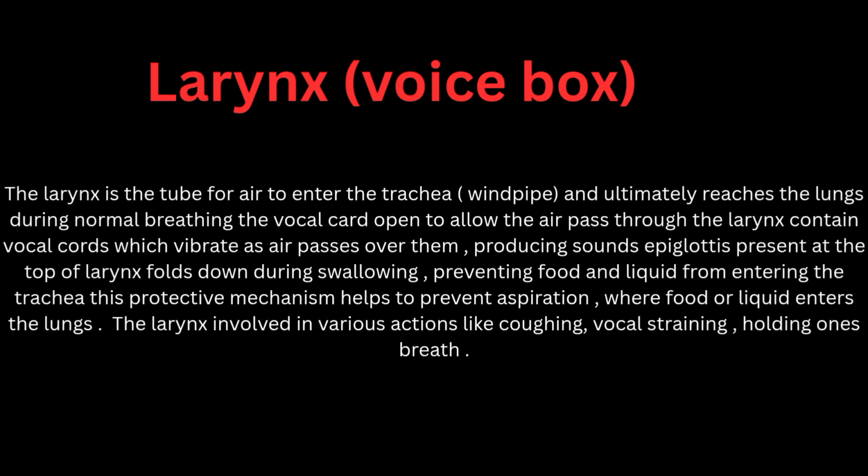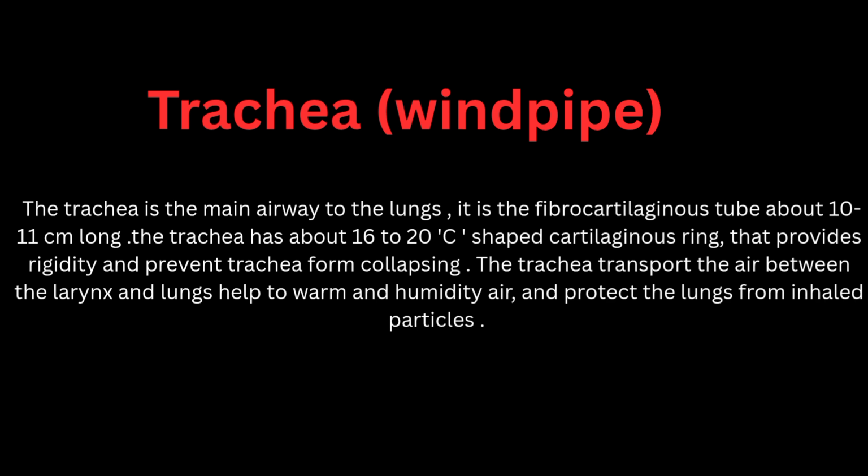Larynx, the voice box. The larynx is the tube for air to enter the trachea, the windpipe, and ultimately reach the lungs. During normal breathing, the vocal cords open to allow the air to pass through. The larynx contains vocal cords which vibrate as air passes over them, producing sounds. The epiglottis, present at the top of the larynx, folds down during swallowing, preventing food and liquid from entering the trachea. This protective mechanism helps to prevent aspiration, where food or liquid enters the lungs. The larynx is involved in various actions like coughing, vocal straining, and holding one's breath.